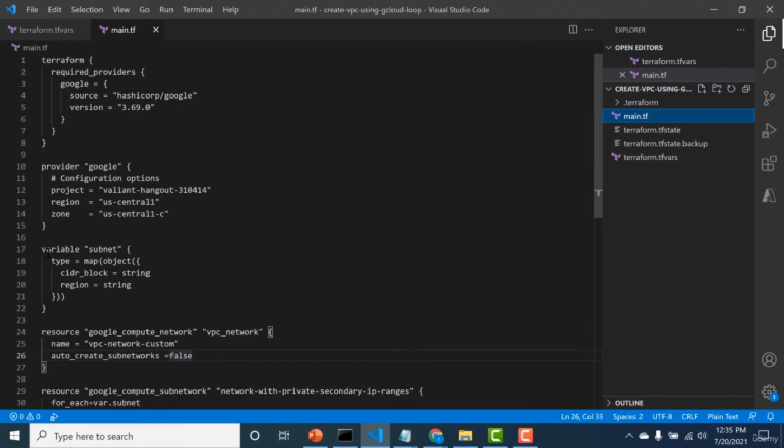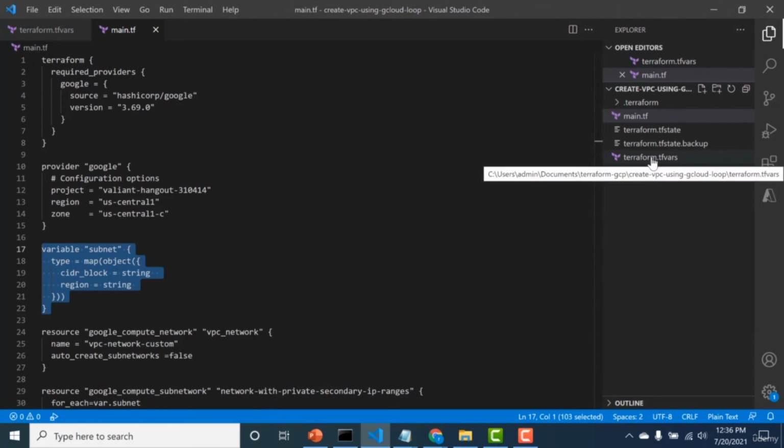So the first thing you'll notice is that I have created a variable called subnet, and this subnet is basically an object which contains a CIDR block and a region. So it's a map of objects. That means it will contain multiple objects of this variety. So this is where I've defined my variables, and this value has been assigned in my terraform.tfvars file.